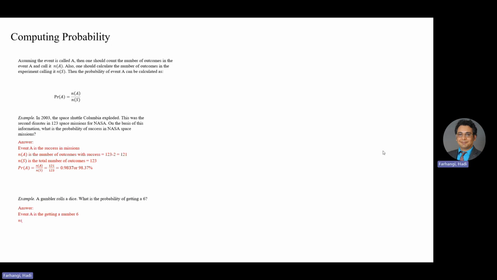Here's the answer. Event A is getting number 6, and NA is the total number of outcomes in the event, which is 1, and NS is the total number of outcomes, which is 6. Probability of A is NA over NS, which is 1 over 6.